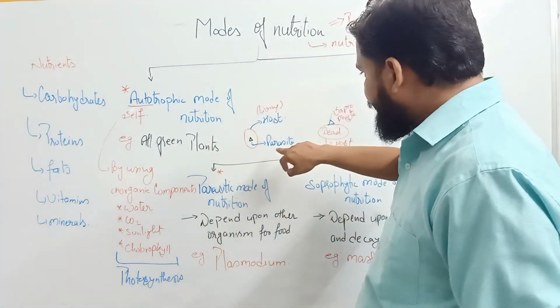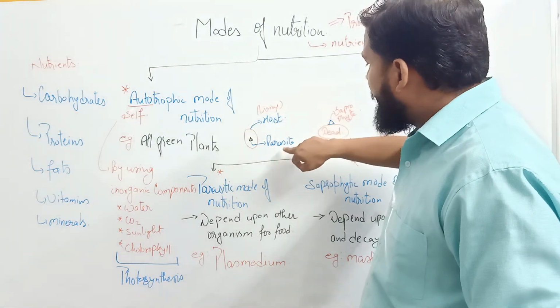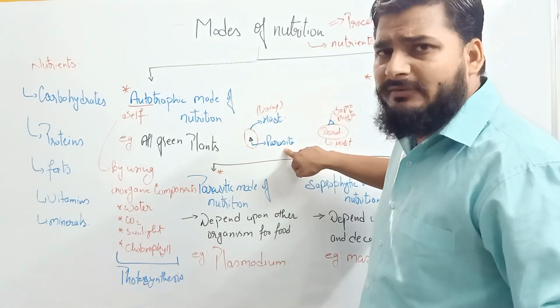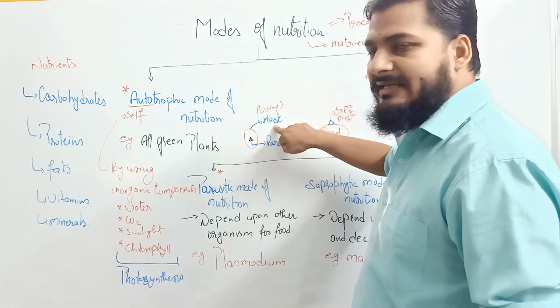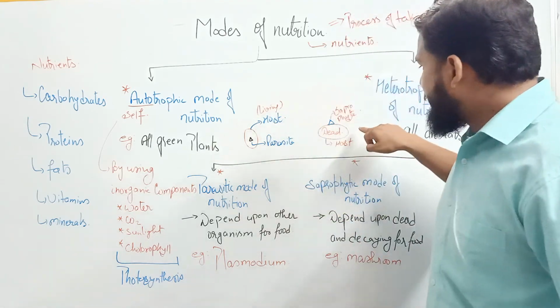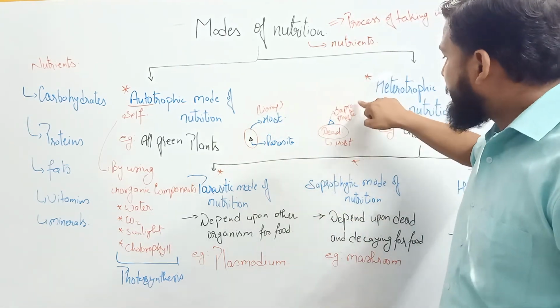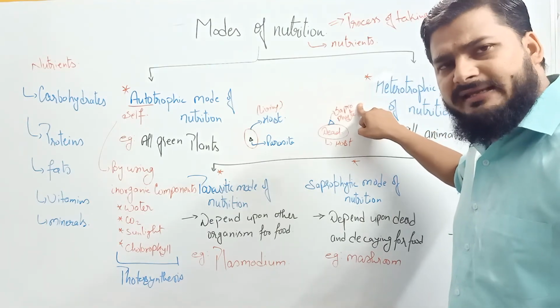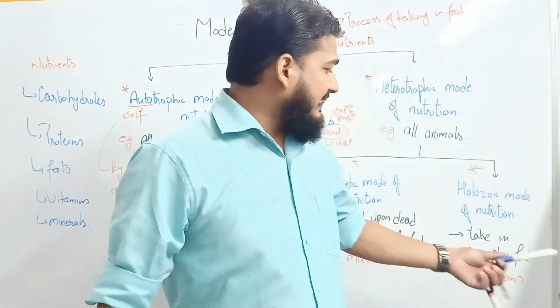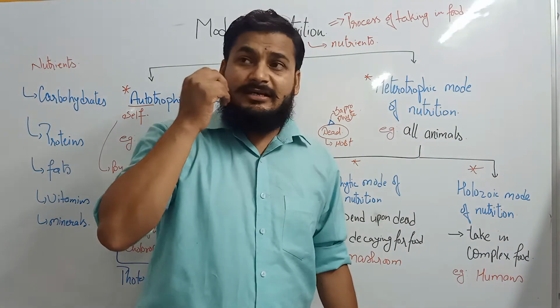What was there? The parasite was simply absorbing the nutrients because it was already digested by the host. In the second case, it was a dead organism, and the saprophyte was again taking in the nutrients only. But in this case, the organism takes in complex food.